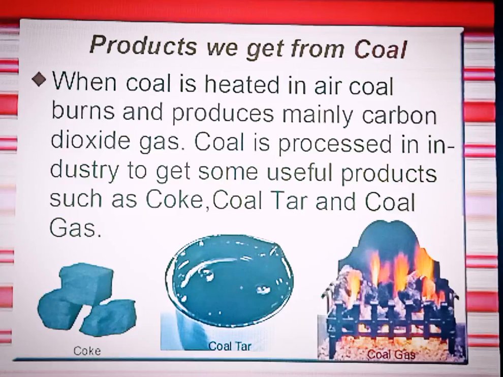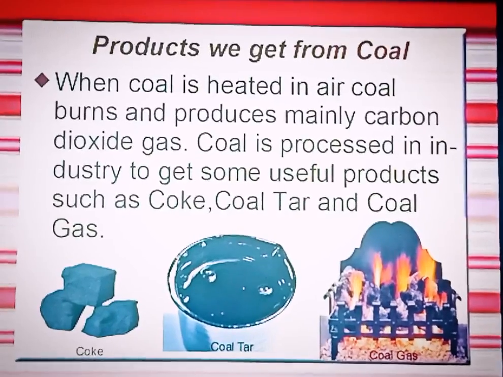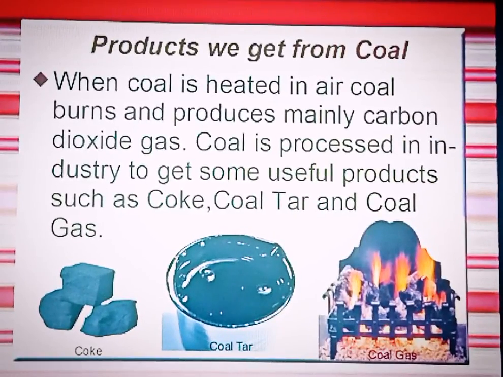So when coal is heated or burnt in air, which gas does it mainly produce? This question can come. The answer is carbon dioxide gas, CO2. Coal is processed in industry to get some useful products such as coke, coal tar and coal gas. Friends, I have given you pictures of all three: coke, coal tar and coal gas.